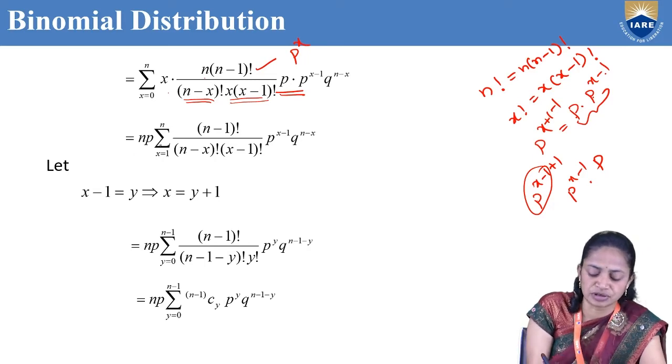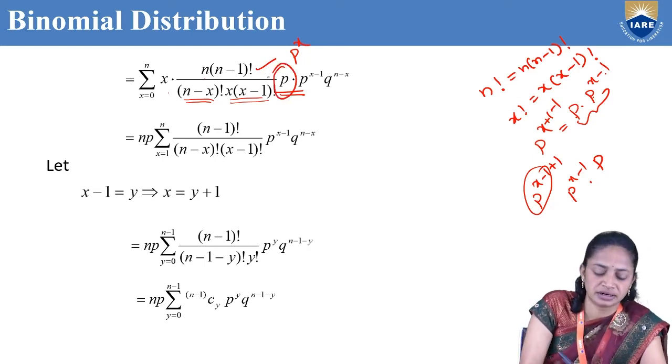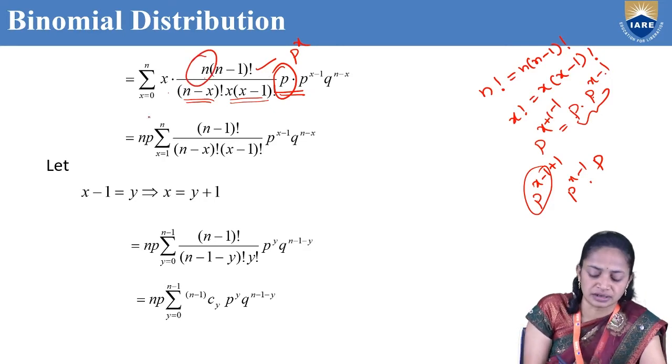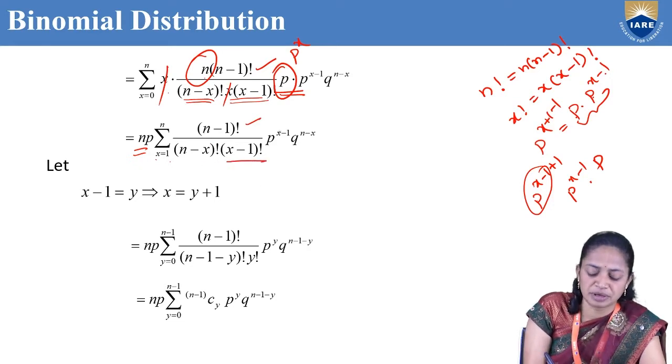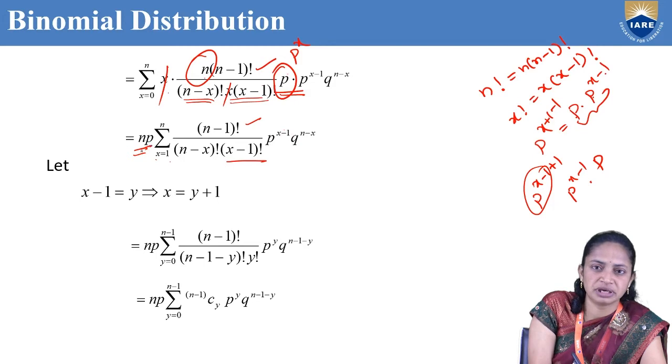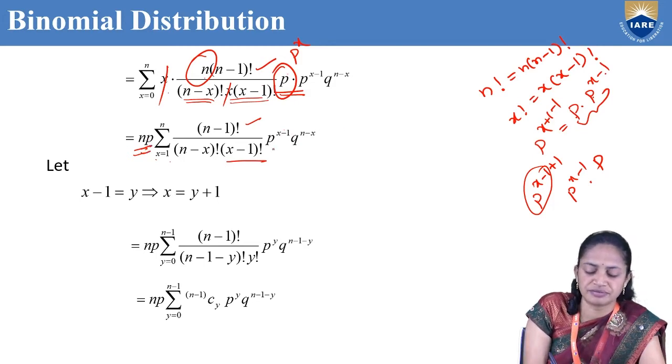So here I am taking p, and from this I am taking n. I am keeping np outside of the summation. So np times summation x equal to 1 to n. Already we have taken the n value, and now x gets cancelled. From that we get (n minus 1) factorial divided by (n minus x) factorial into (x minus 1) factorial, and p^(x minus 1). Already we have taken p outside, right? So from that we get p^(x minus 1) and q^(n-x).